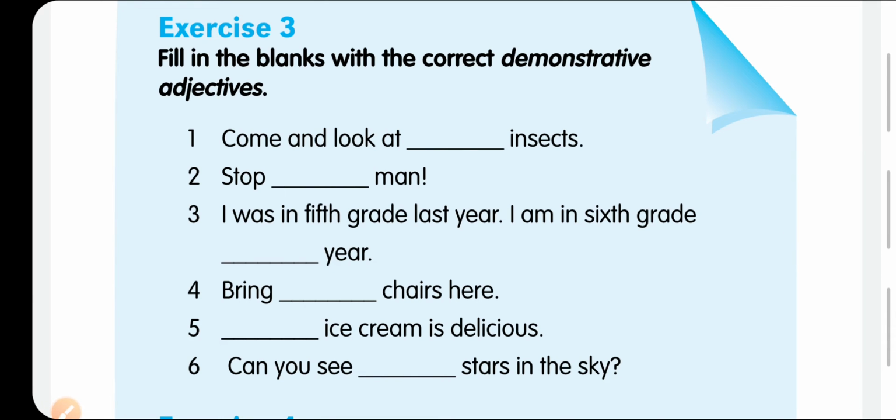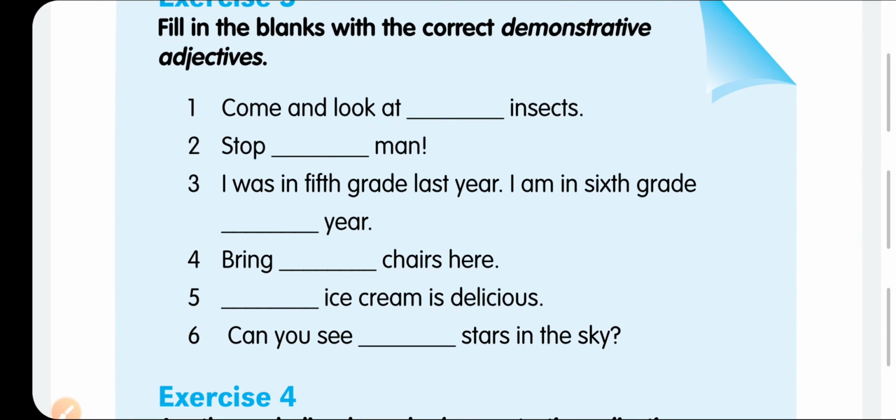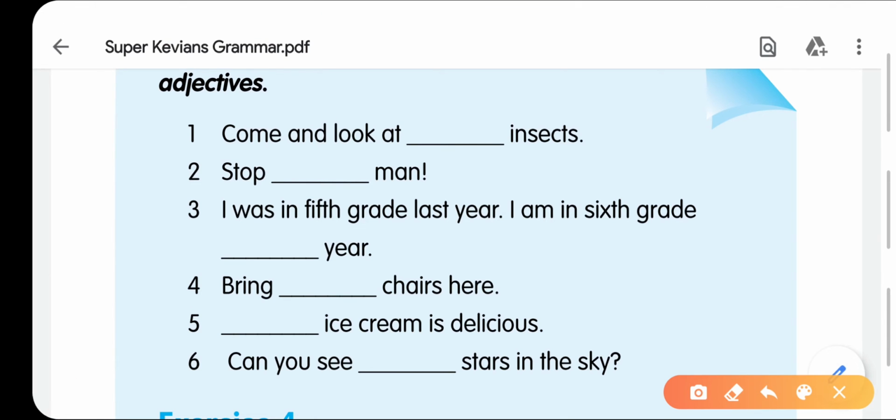This is all about demonstrative adjectives. Demonstratives, we already know, this, that, these, those, we will learn in this exercise. So let's start. Come and look at these insects. It means you are near the insects, and as these are plurals, insects means a lot of insects, that's why we will write here these. Stop this man or stop that man. If you are at a distance, you will say stop that man.